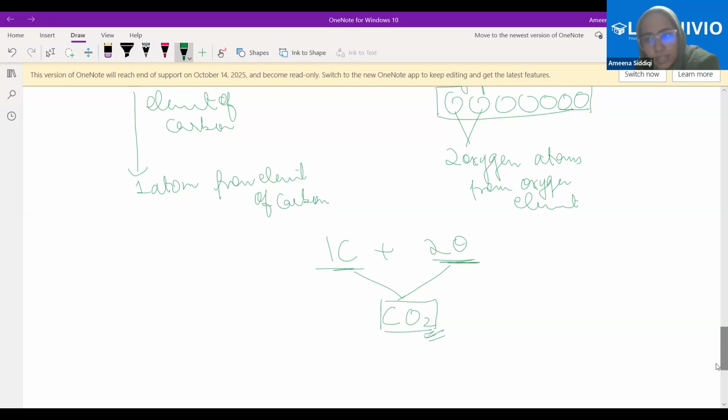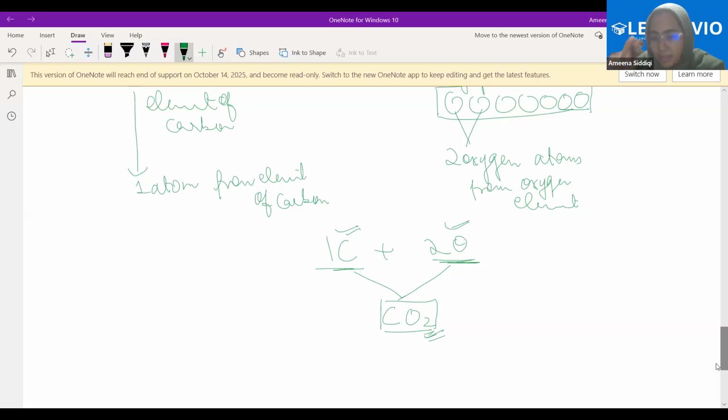In this case, what are the constituting elements? Can I say that carbon and oxygen are the constituting elements? Elements which are combining together to form the molecule? Just assume this is the chicken and this is the rice. What are the ingredients of biryani? Chicken and rice, right? That's it.